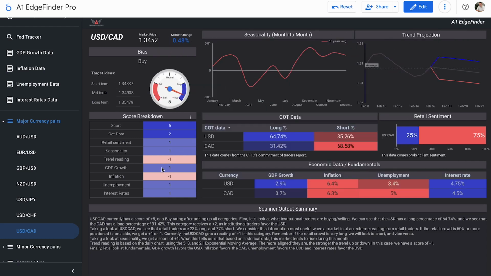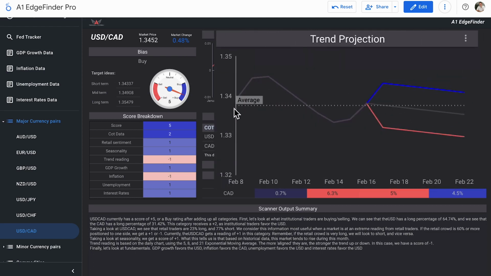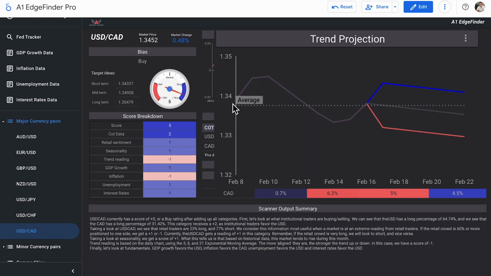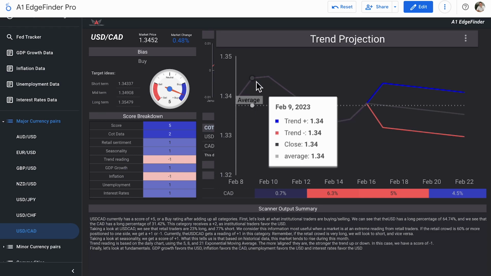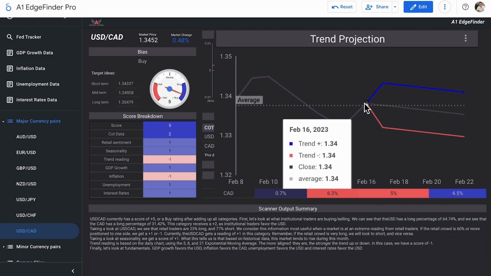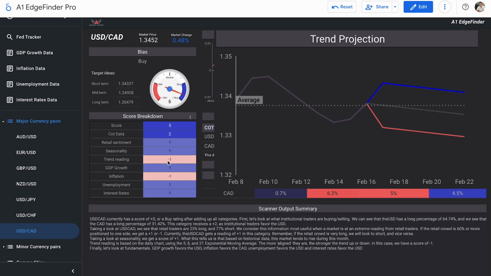Our trend reading is actually a score of -1, and we can see why right here. We were making some moves to the upside. We can see all the way back to February 8th, it made a nice little move to the upside, made even just a slight move there as well before coming back down, but has made its way back up over the past couple of days, and we will see how it continues to trend after that. We don't have a strong trend reading score of a +2, but that's because it has come up and then came back down, but has come back up again. So we will continue to monitor how this is trending.